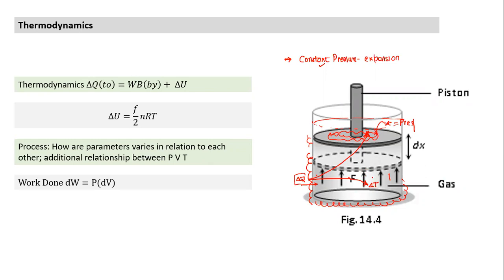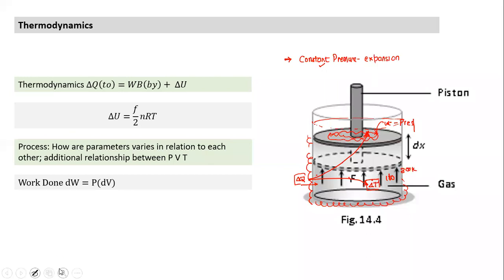Whatever may be the temperature, whatever may be the initial state, the ratio in which it gets distributed remains constant. Now we'll come to that part in terms of mathematical relationship also, how the ratio will remain constant. For a monatomic gas, this ratio will be one value; for diatomic, a different ratio; and for polyatomic, a different ratio. But whatever the temperature, even if the gas is at 100K or 300K, the ratio will always be constant for a particular atomicity of a gas.